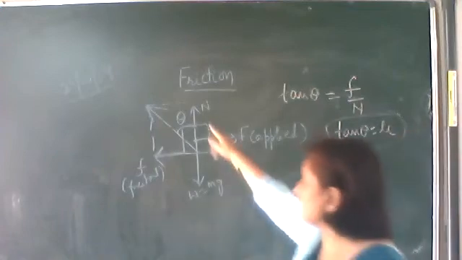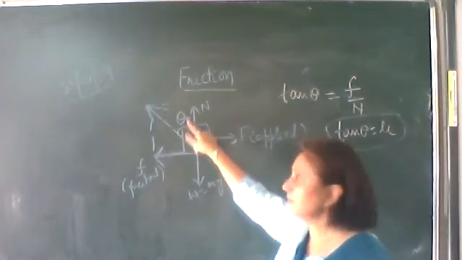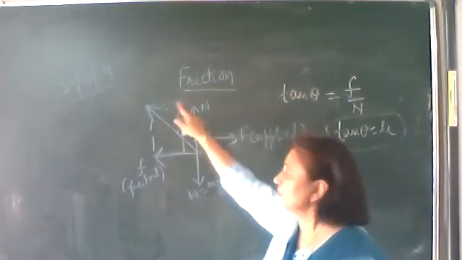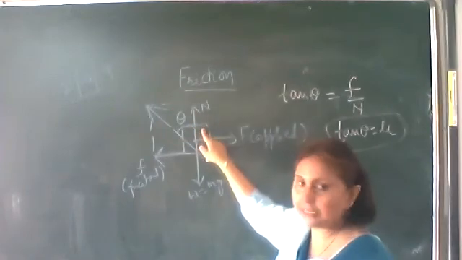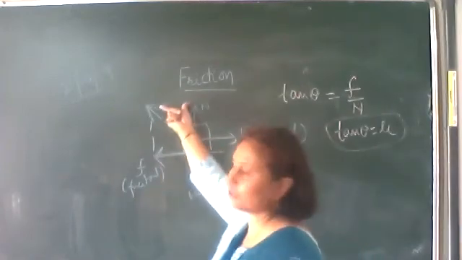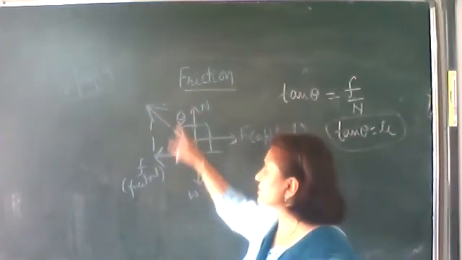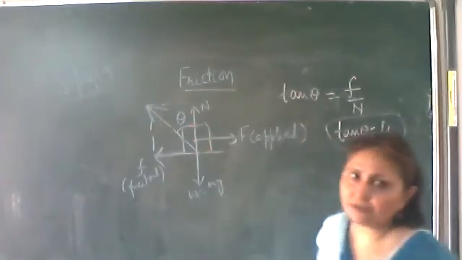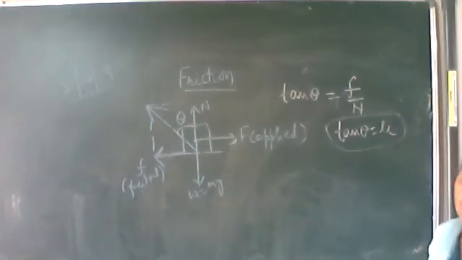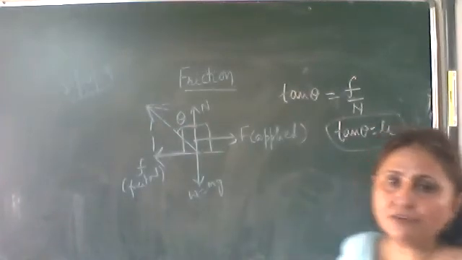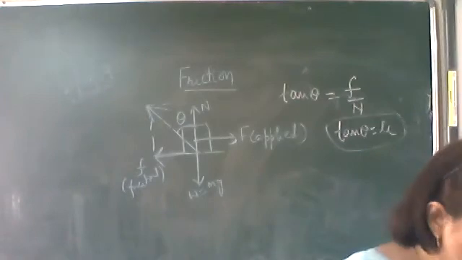Okay, so from this triangle we find tan theta, perpendicular upon base. Perpendicular is frictional force, and the base, see, this is the normal reaction, equal in magnitude and same direction. So this is also frictional force upon normal reaction, which we know is the coefficient of friction. So tan of angle of friction is equal to the coefficient of friction.